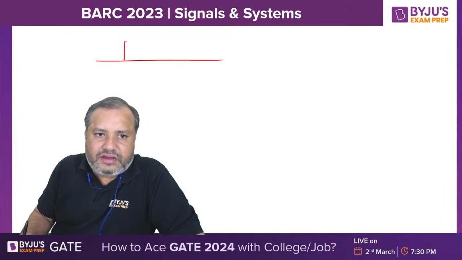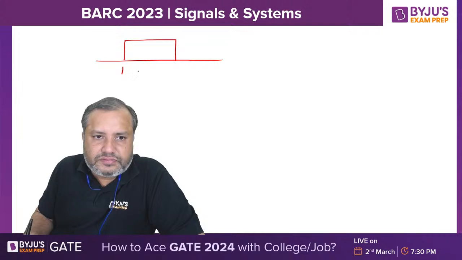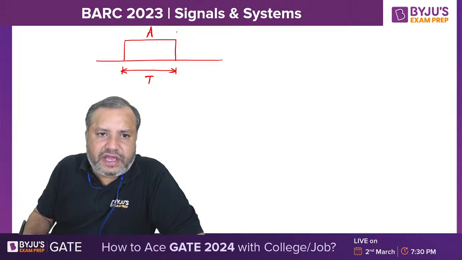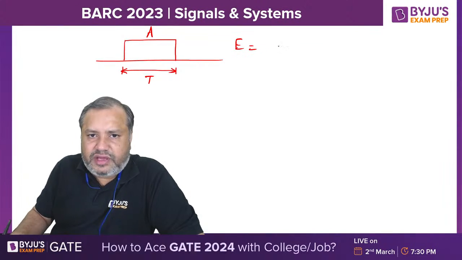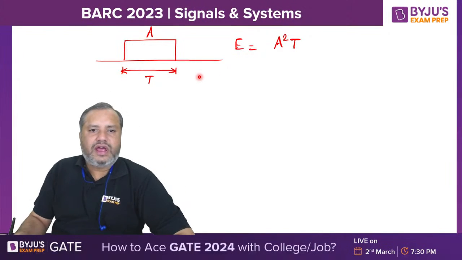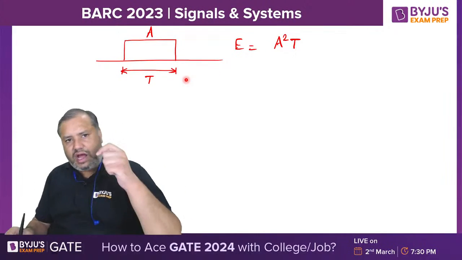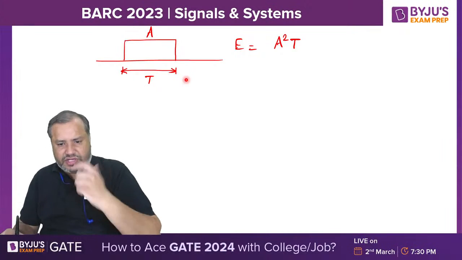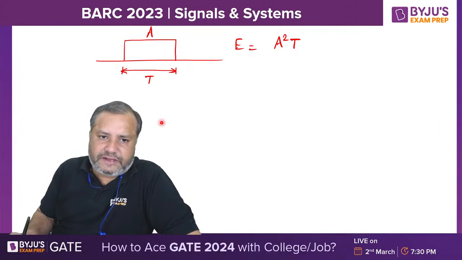If you have a rectangular pulse whose width is t and height is a, then its energy will be a square t.